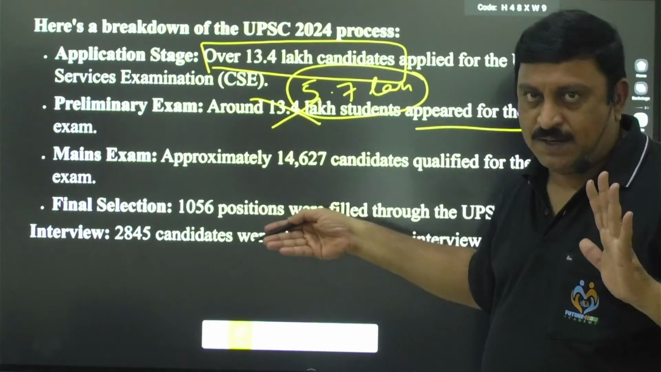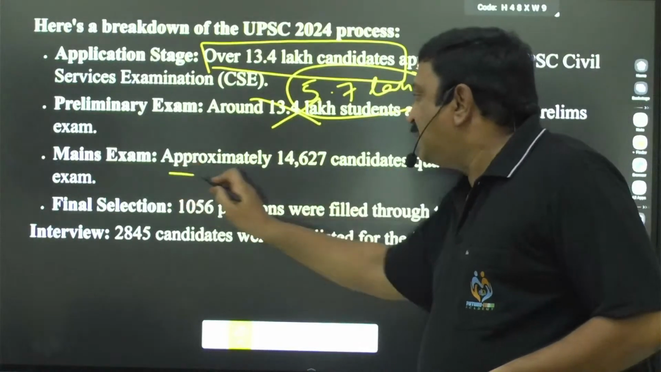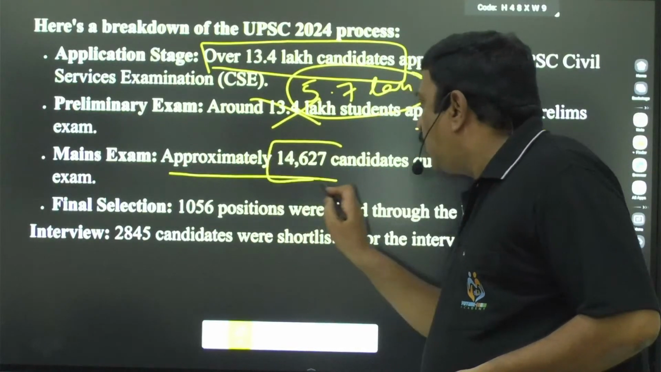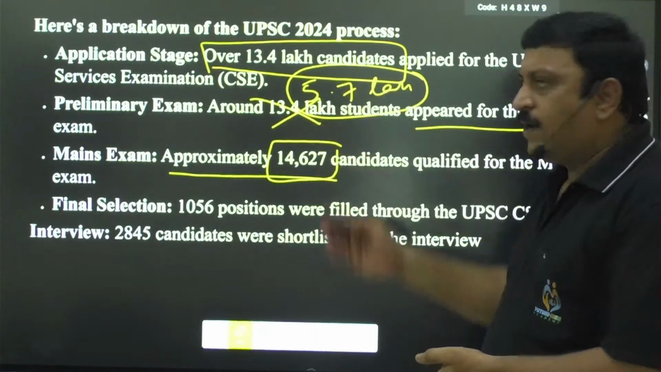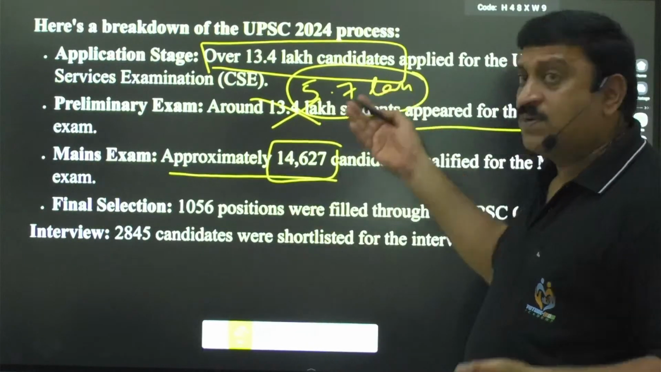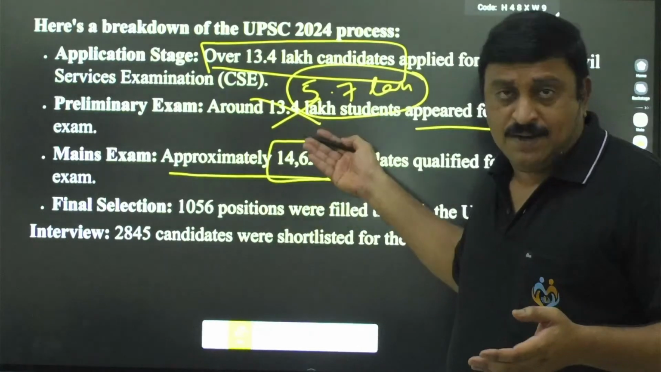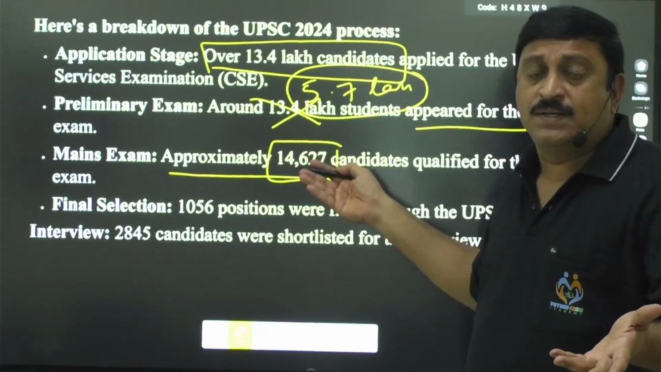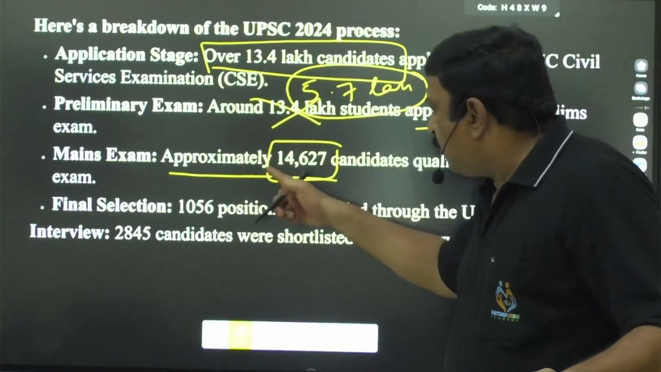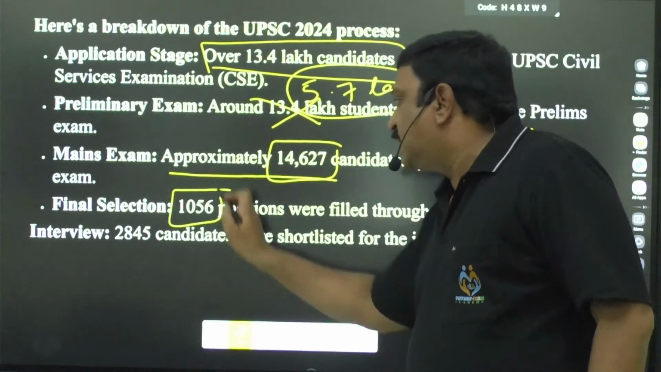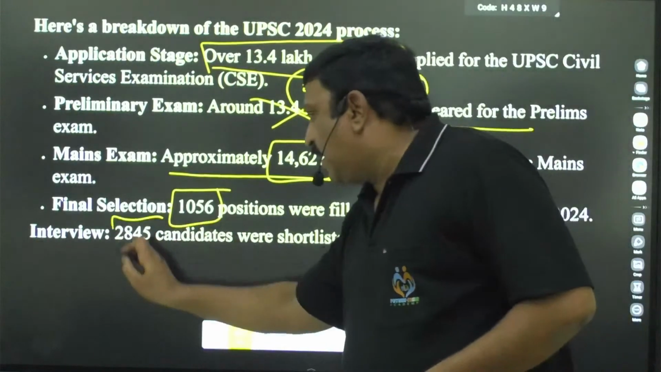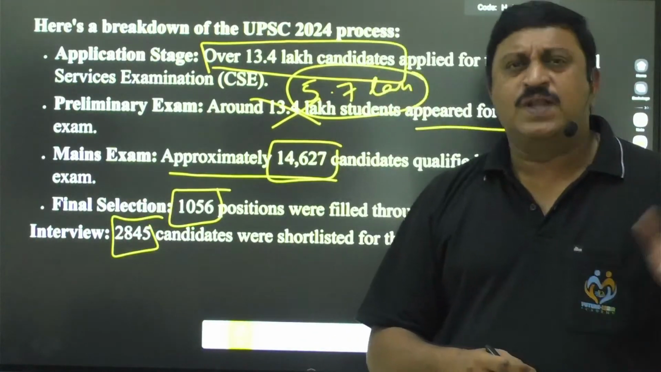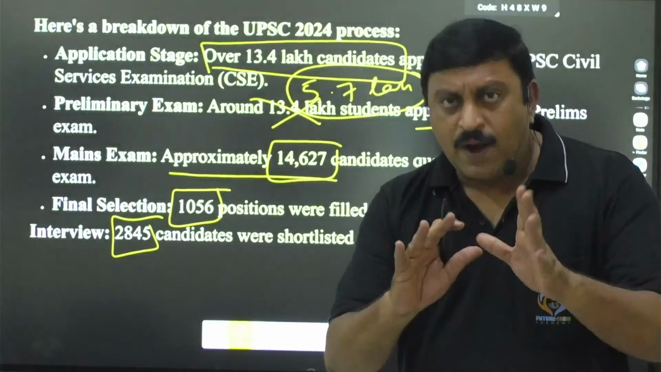Now, coming to the mains exam, it is only 14,627. Out of 5,70,000, it is not even 5%. And for the final selection, it is only 1,056. For the interview, they will take 2,845, roughly 1:2. The point is here,